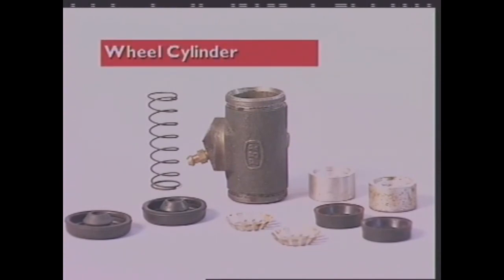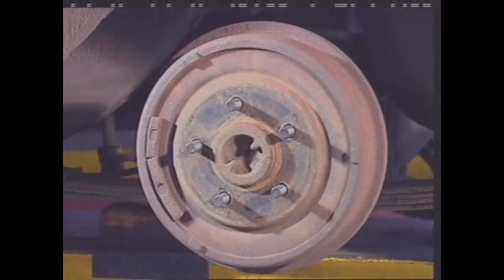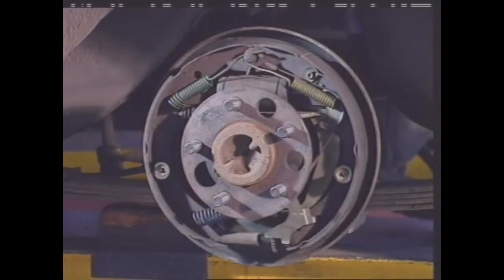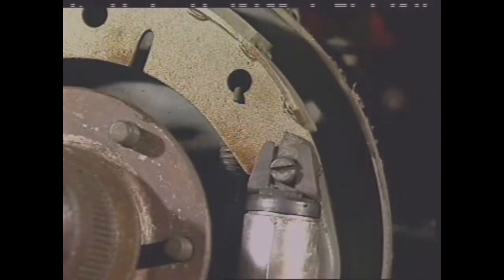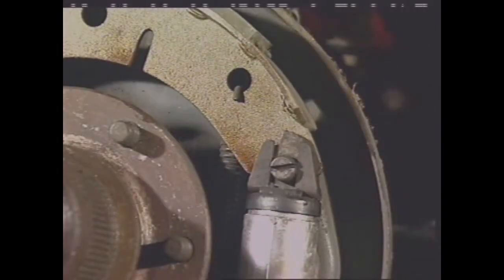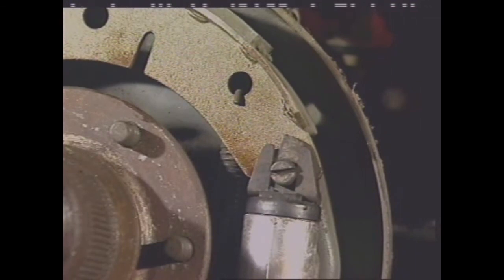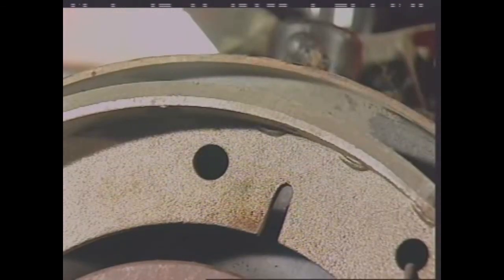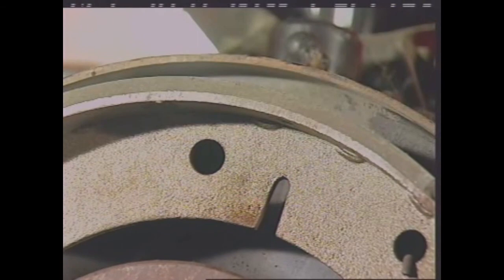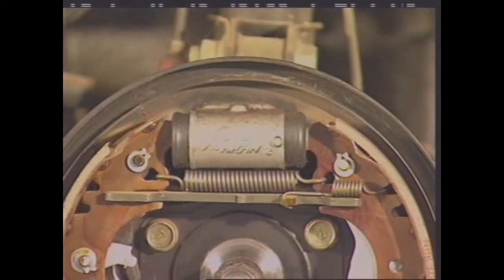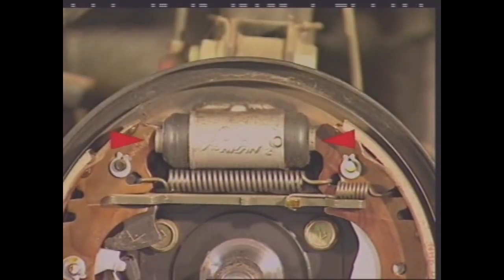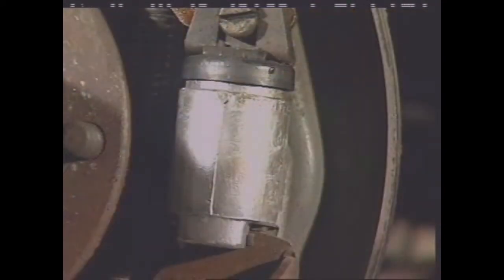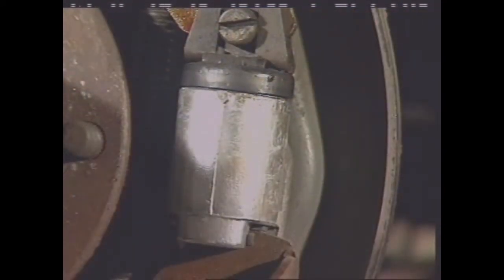This section examines the wheel cylinder. The wheel cylinder is located inside the brake drum and bolted to the backing plate. It converts hydraulic pressure from the master cylinder into mechanical force that pushes the brake linings against the brake drum. Some have a double cylinder with a piston at each end. Others have a single piston with one end of the cylinder closed off.